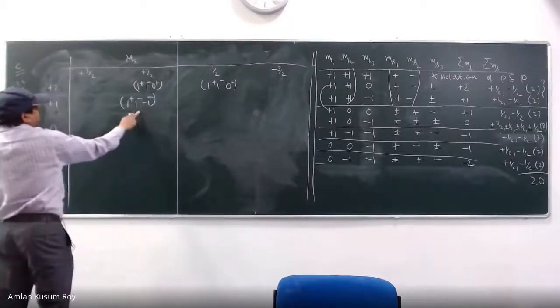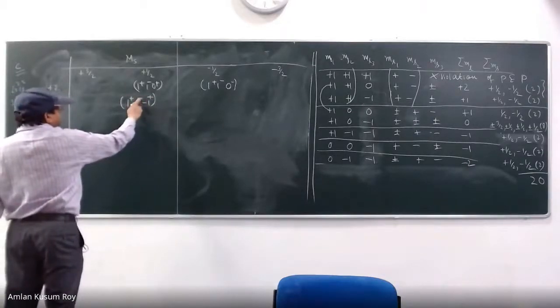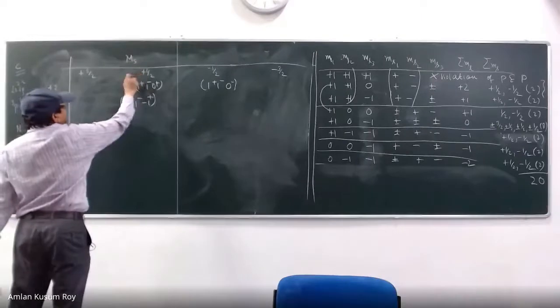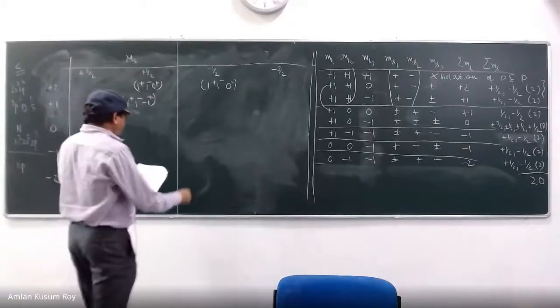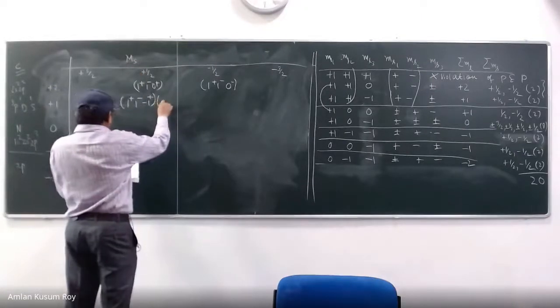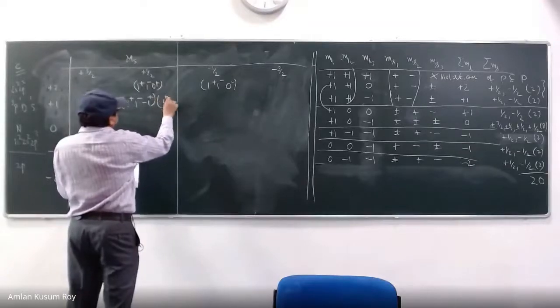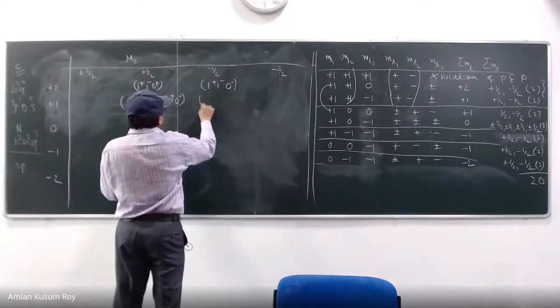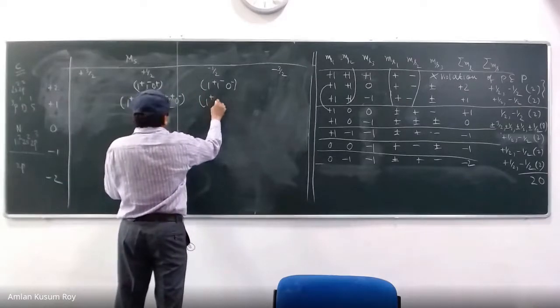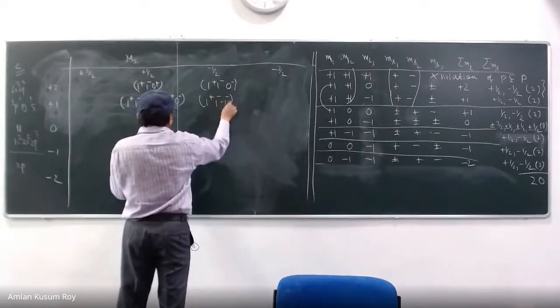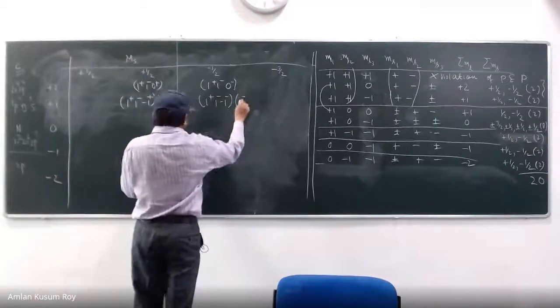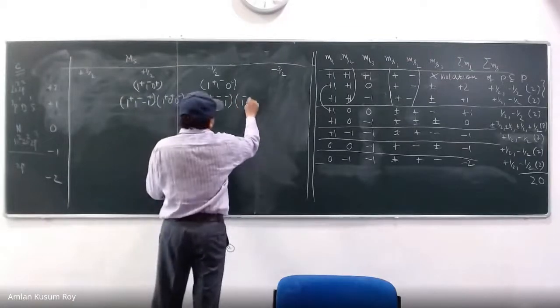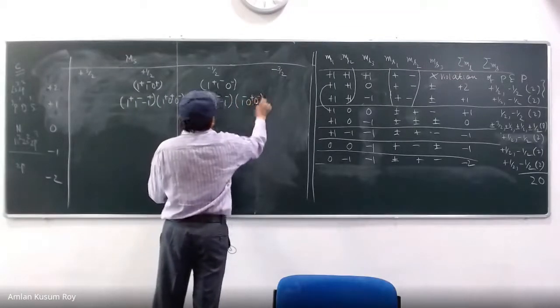So it is in the plus up category. So it is okay. Then you will see there will be another one: 1 plus, 0 minus. This one will have 1 plus, 1 minus, minus 1 minus. And then 1 minus, 0 plus, 0 minus.